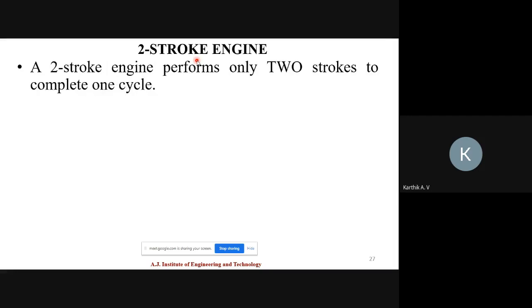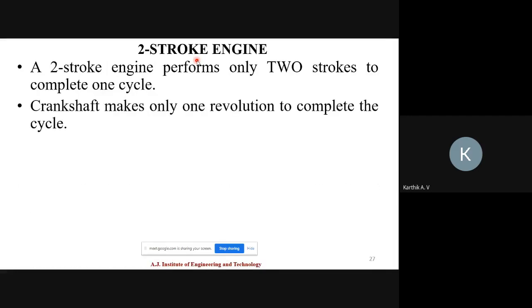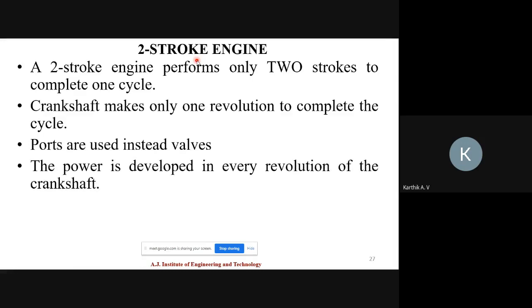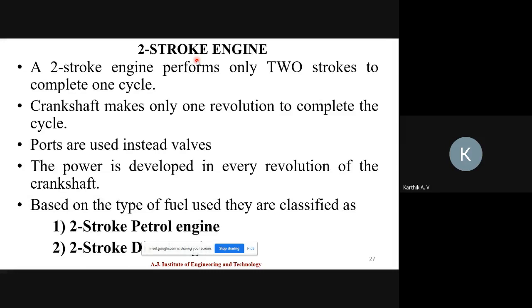One revolution of the crankshaft. Ports are used instead of valves. In a four-stroke engine, valves are used, an inlet valve and an exhaust valve, but here ports are used. The ports are always open, and based on the piston movement they are opened as well as closed.